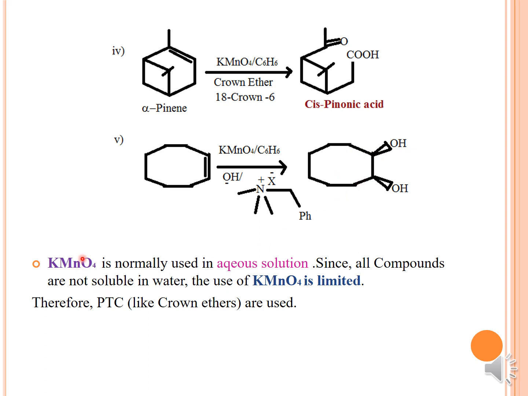In the next point, KMnO4 is used in aqueous solution, as you know. Since not all compounds are soluble in water, because of the insolubility, the use of KMnO4 is reduced. We use it in limited quantities only, especially in titrations. Therefore, PTCs like crown ethers are used instead of KMnO4, most probably crown ethers especially.